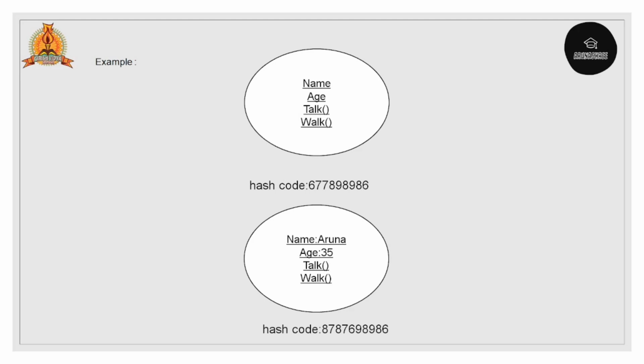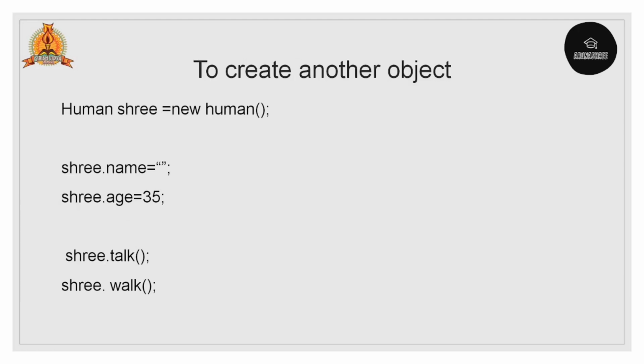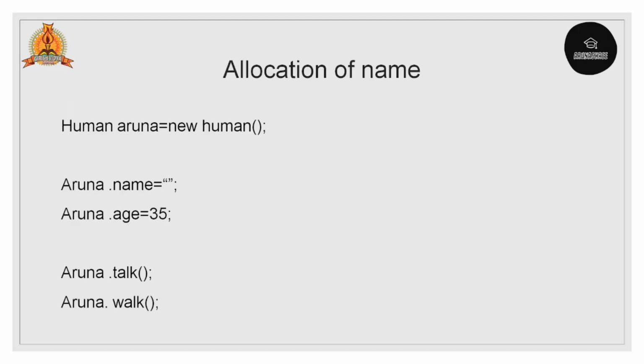So the second circle will be the output for the entire program. We'll see it later. Each and every object has its own name and age and actions, and also different talk, walking, which we can also call methods, as instances. Instantly we will allocate the memory for that. Then how do we allocate the name here? For example, taking a name as Aruna, right? So Human aruna = new Human. That name will link to the particular object. That object will be the human.